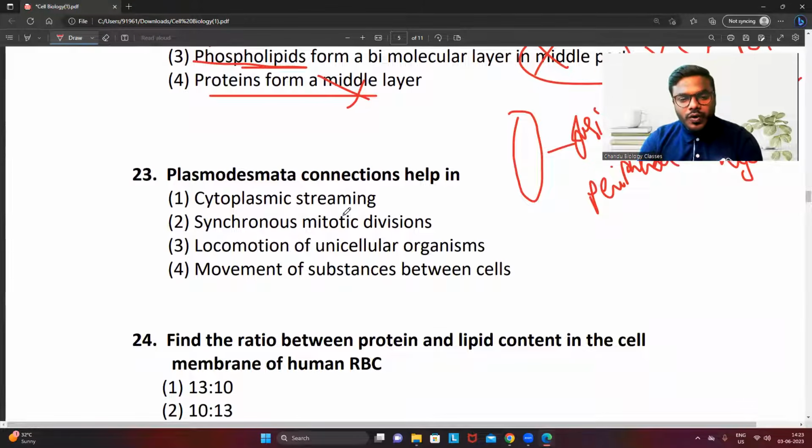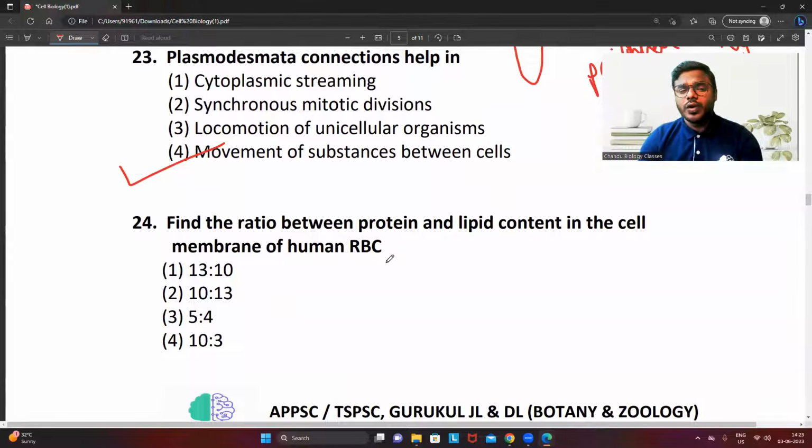Question 23. Plasmodesmata connection helps in. What is the use of plasmodesmata? We discussed, right? It is connecting the cytoplasm of two cells. It is involved in the movement of ions or molecules from one cell to another cell. Obviously, option 4. As I already told you, friends, the ratio of the protein and the lipid content will differ from cell to cell. Here they are asking about the ratio, not the percentage. In the previous question, we saw the percentage. Now here we are seeing the ratio.